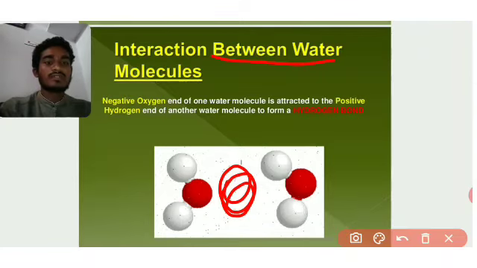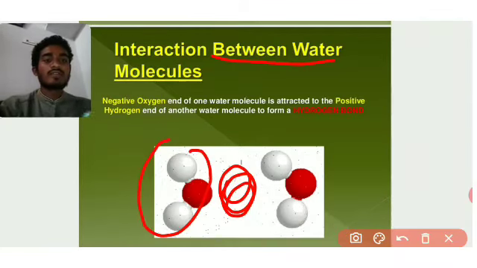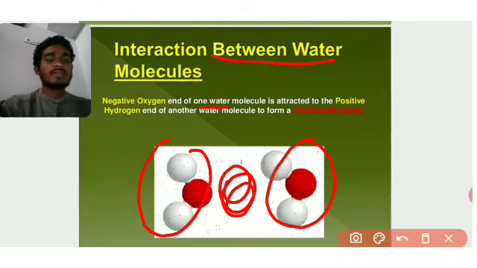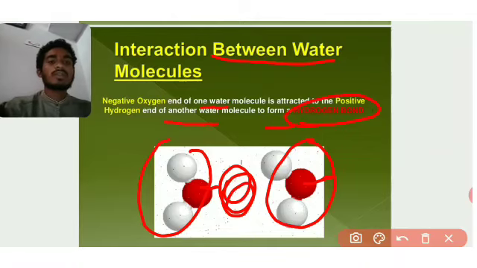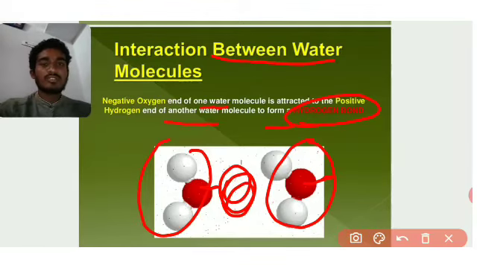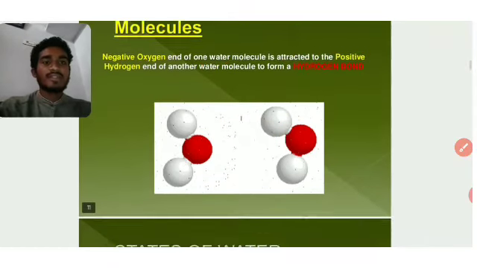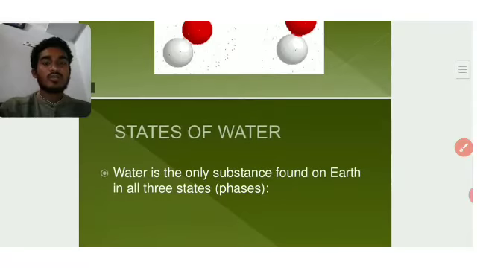Here is one molecule of water, and here is another molecule of water. The negative oxygen end of one water molecule is attracted to the positive hydrogen end of another water molecule to form a hydrogen bond. When the oxygen and hydrogen atoms, one positive and one negative, combine, they form a bond, that is a hydrogen bond. It may be partial negative and partial positive. This is the interaction between two water molecules.